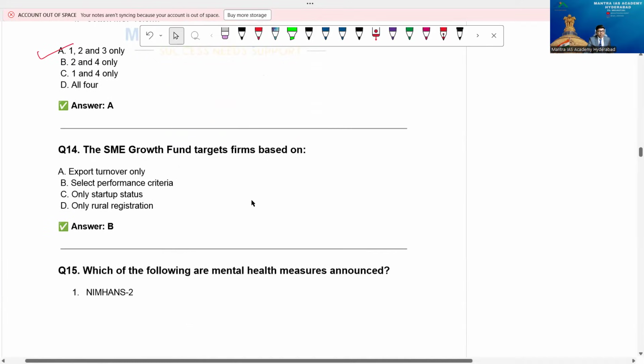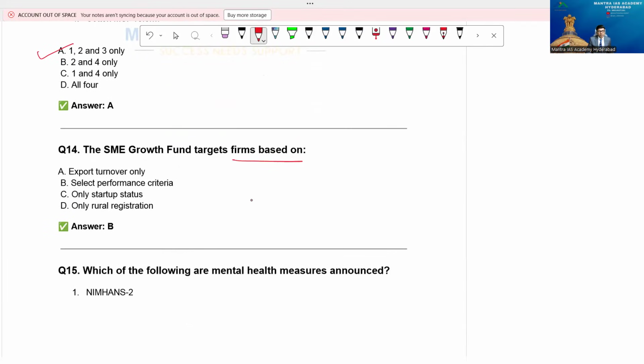The SME growth fund targets firms based on, this is actually MSMEs, micro, small, medium enterprises. So we are taking SME now, small and medium enterprises. So the option in this case is to select the performance criteria. B is the right answer.